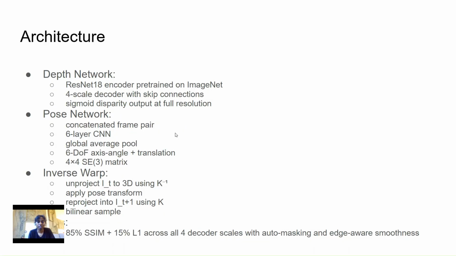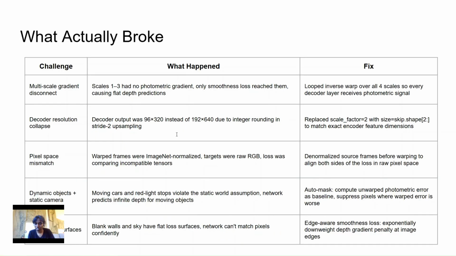Okay, now this is another slide I want to spend a little more time on, because this was something I built from scratch, and that meant a lot of problems and solving each of the failure modes that I went through. The first one was the multi-scale gradient disconnect. According to most of the papers I read, and more specifically MonoDepth 2, we compute the photometric loss at four decoder scales, as we had seen earlier, and this gives the network richer supervision.